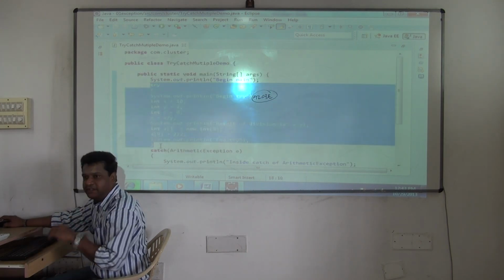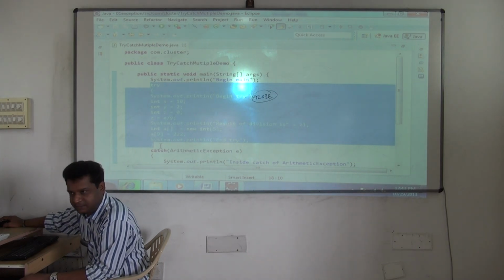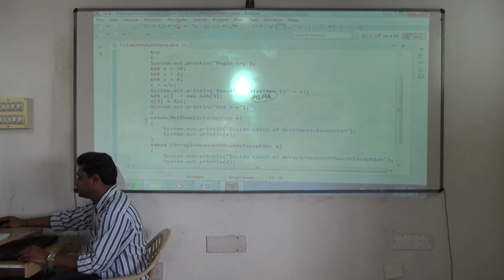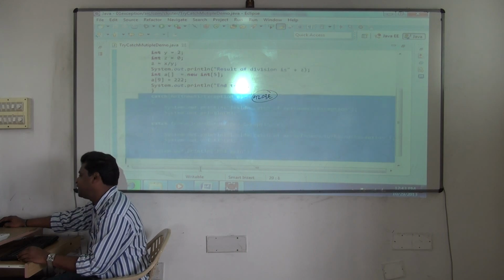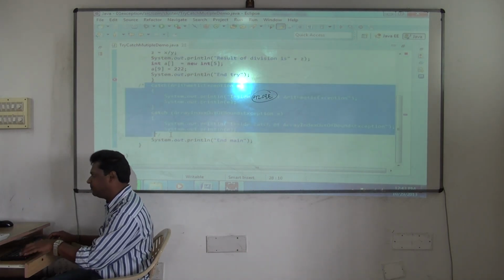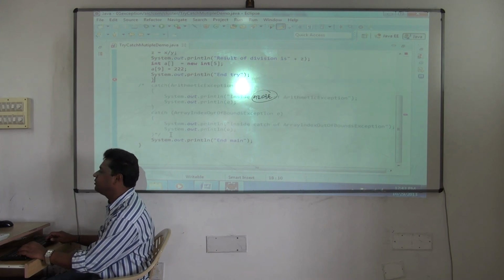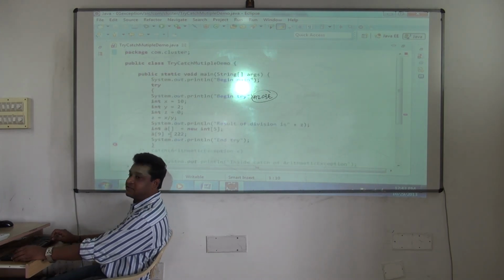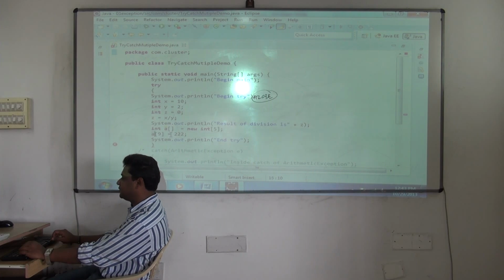The concept we studied is one try can have multiple catch statements. Now, one very interesting thing. When one try can have multiple catch statements, why do you want to write so many catch statements? Instead, see this out, I'm commenting that. Why is it giving an error, you know? Because the try is there without catch. So I'll write catch now, but just notice.